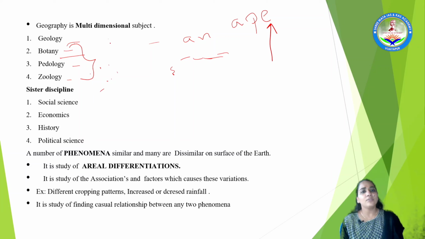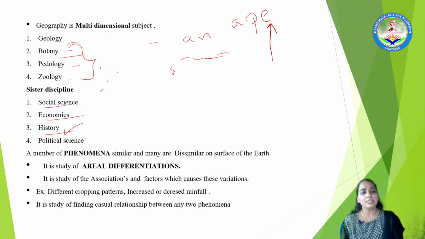Now, there are even sister disciplines included in geography. As I said in the initial part of this beginning session itself, there is a social impact of geography, there is an economic impact on geography, and we even need to look at history. Because what kind of activities are happening is understood when we look at the past history of that subject; we get to know why and what kind of climates act, and what kind of topography develops. So we are going to even see the history of geography and how it has come about.